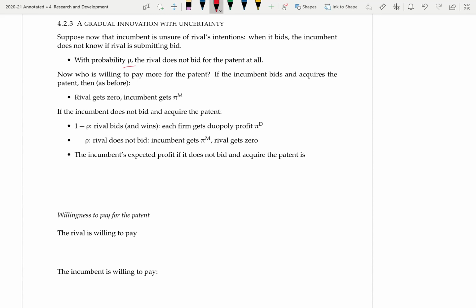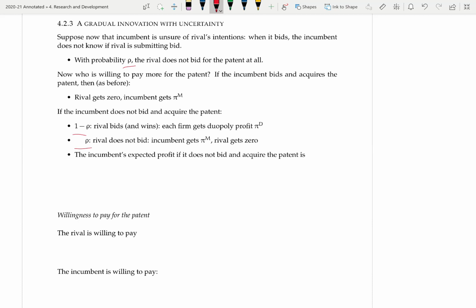profit πm. Now what happens if the incumbent does not acquire the patent? Then, with probability 1 minus ρ, the rival bids and wins, and each firm gets the duopoly profit. So 1 minus ρ here is the probability that the rival exists and is going to bid for the patent. With probability ρ, the rival does not bid for the patent and the incumbent will get the monopoly profit even though it hasn't acquired the patent.